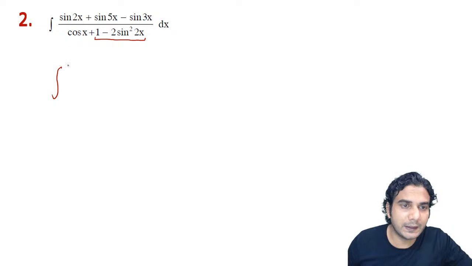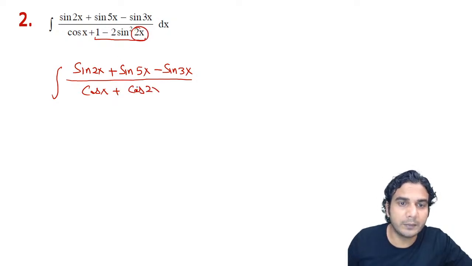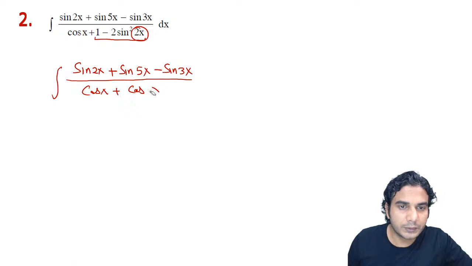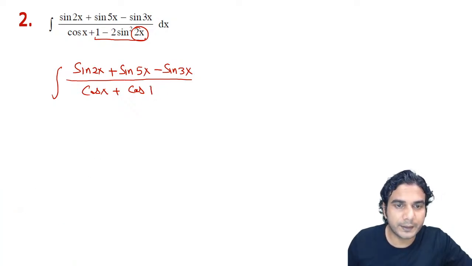So first let us write this integral of sine 2x plus sine 5x minus sine 3x, alright, divided by cos x plus cos 2x. So cos double of this angle will become cos of 4x, alright, because the angle is already 2, so double of that angle will become 4, so it will become cos 4x, alright.